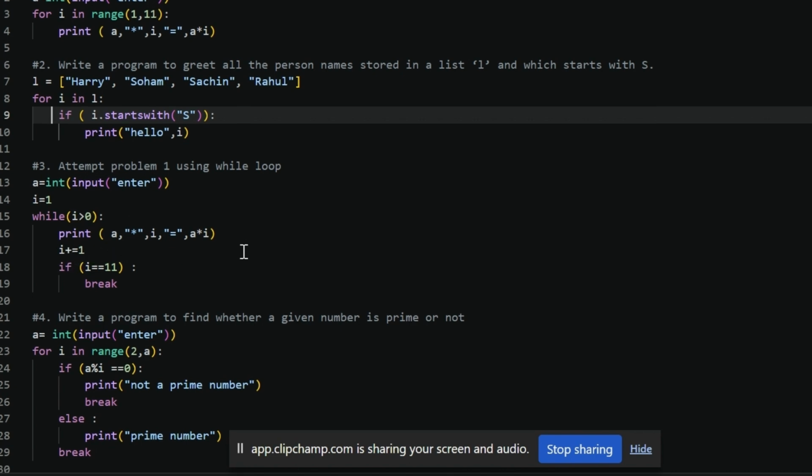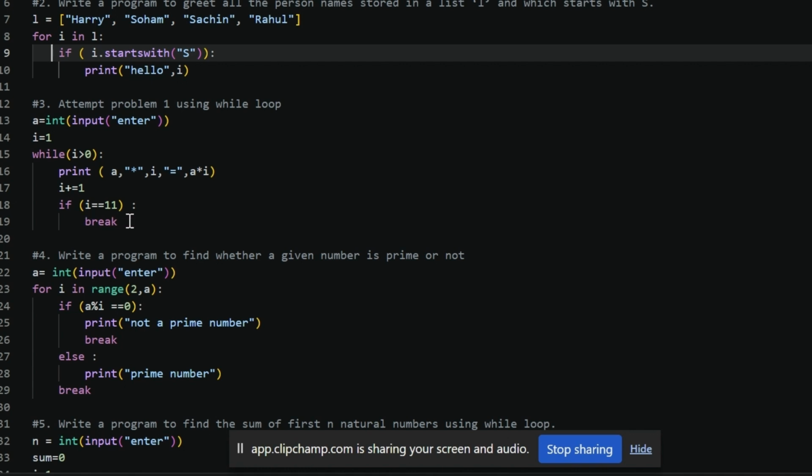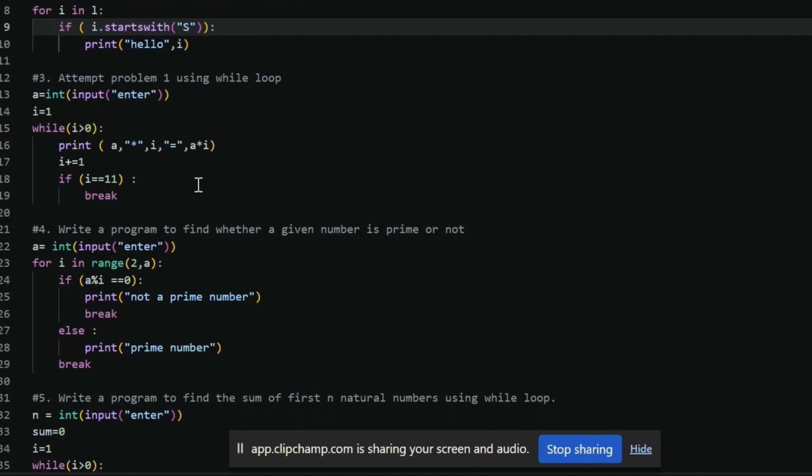And we also have to use a control statement like break. As I approaches 11, it will break. So when we run this code, we get our desired output.